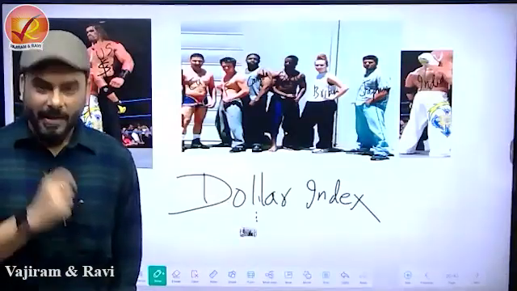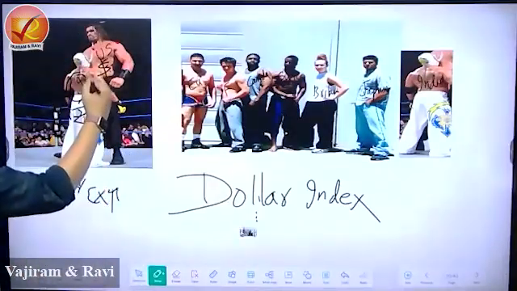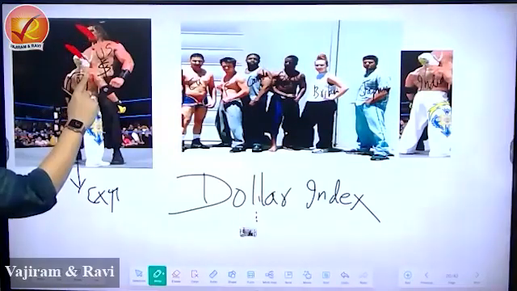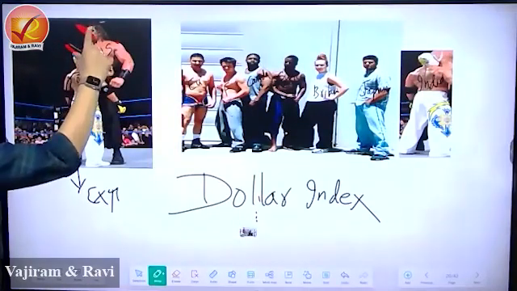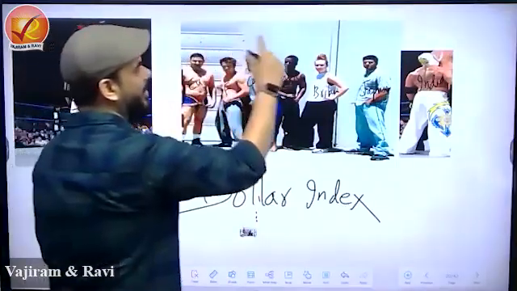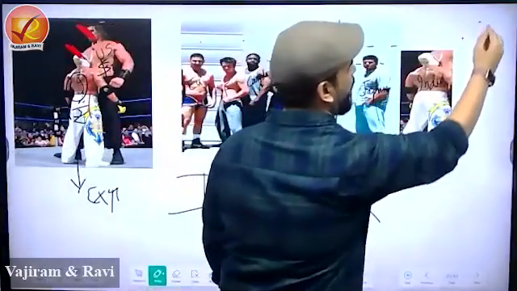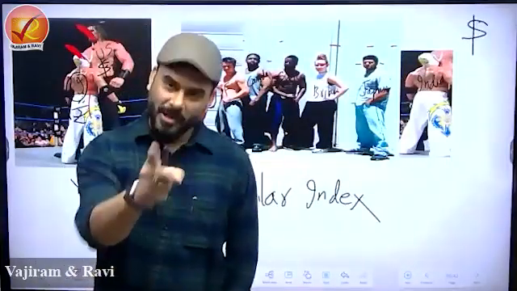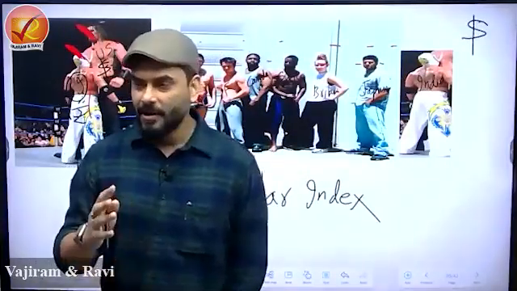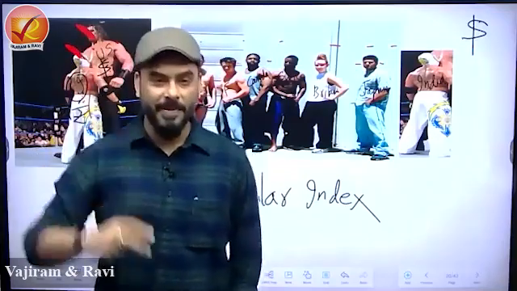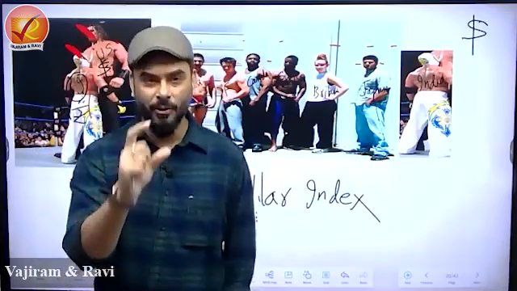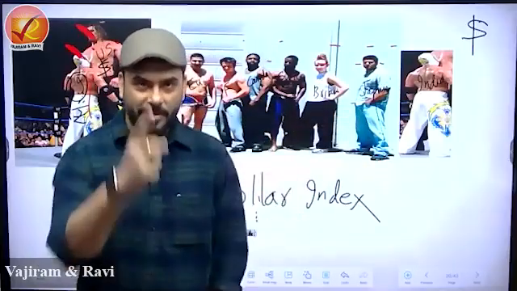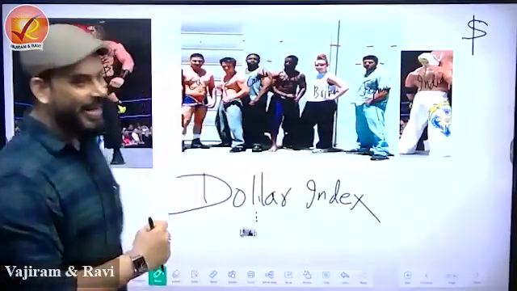The reason being, if there is a gap between the rupee and the dollar like this, you can blame us that we played the game. But if the same gap exists between every other currency in the world and the US, then you can't blame us. Because everybody in the world is not against you. Don't be under the delusion that everybody is conspiring against me. Because if every currency in the world looks smaller compared to you, that means the problem is not other currencies, the problem is you. So now India started to prove it.